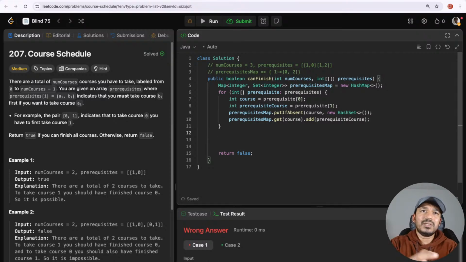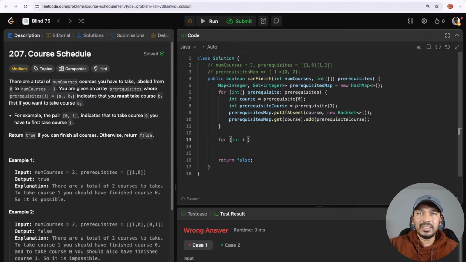And then what information have they given? They have given there are a total of num courses. So num courses means 2, so 2 means there is course 0 and course 1. And here also 2 means there is a course 0 and course 1. Here we have taken course 3. Num courses is equal to 3 means there is course 0, 1 and 2. So let's iterate through each of those courses.